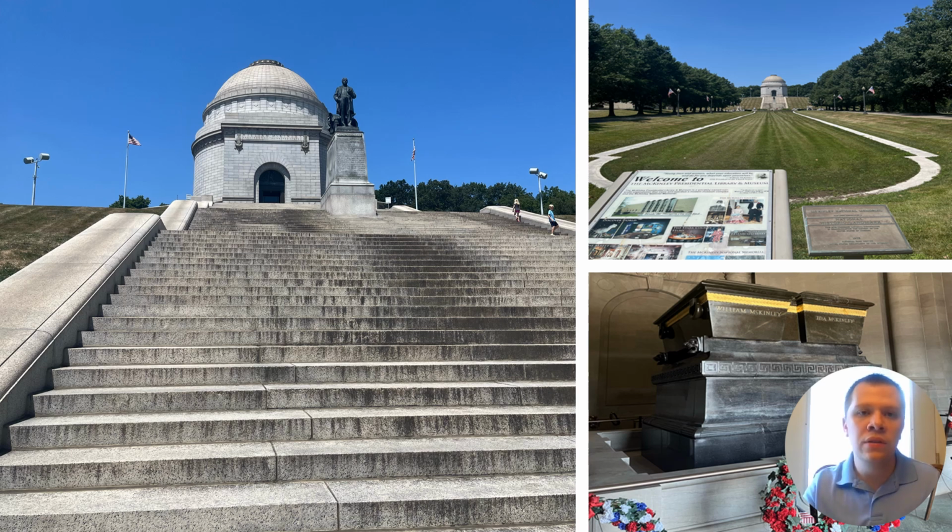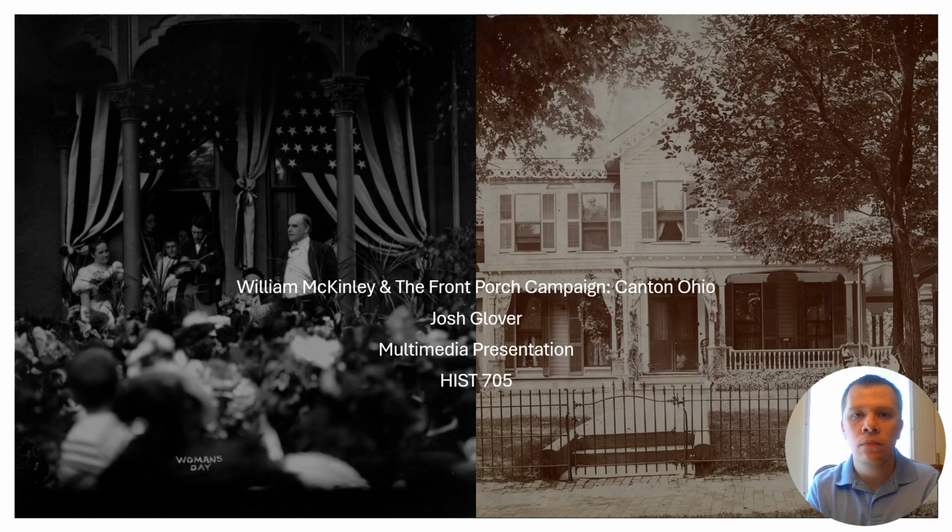The interesting note is that if you were to look at this from an aerial view, the mausoleum represents the bottom of a sword, and right through here in this lawn used to be water, which they have taken out. This whole grounds represents a sword, which I'm not exactly sure why, and I don't know if it was intentional or not. But some people, even historians in the museum, are speculating what it really meant. I want to thank the McKinley Museum for helping me out with this research for this presentation.